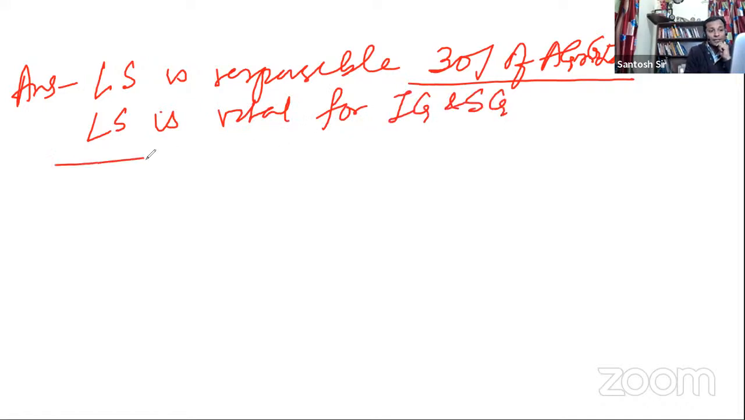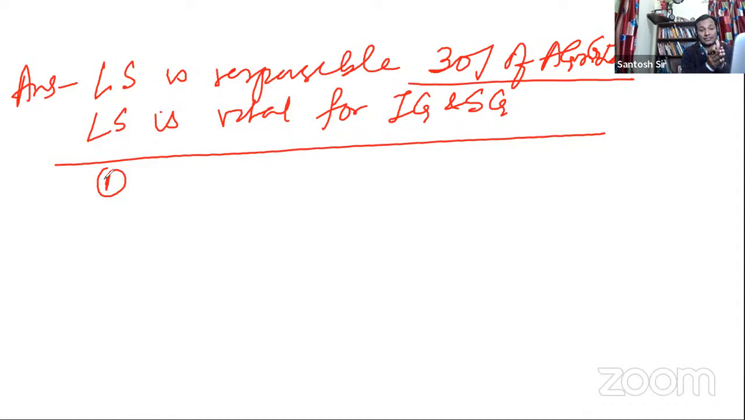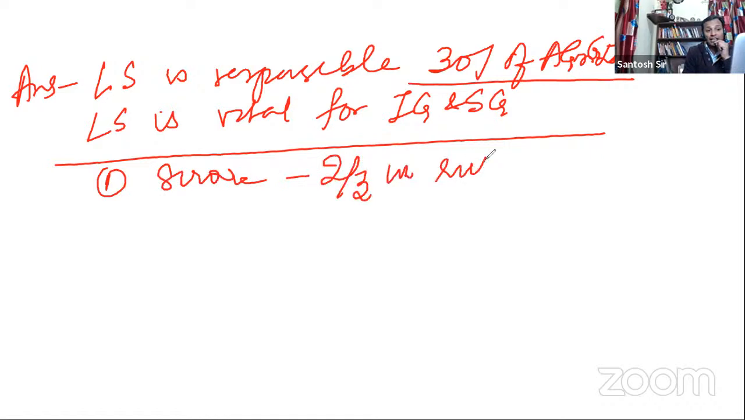Then I make a heading and start writing in points. First of all, according to some estimates, the livestock sector is responsible for 8 crore livelihoods, and at least two-thirds of people in the rural areas are engaged in livestock. That is the first point. The livelihood point is done, so you can make a subheading here: livelihood.